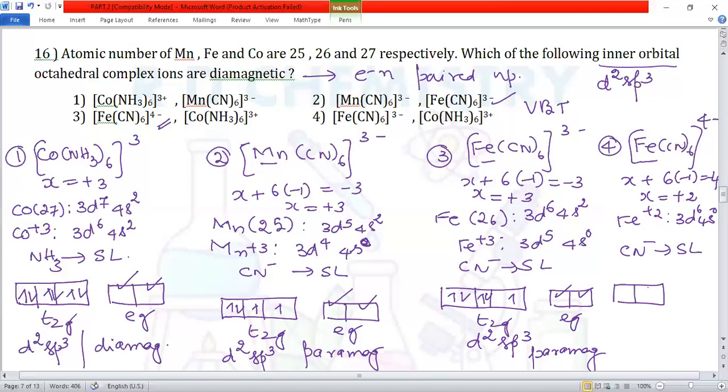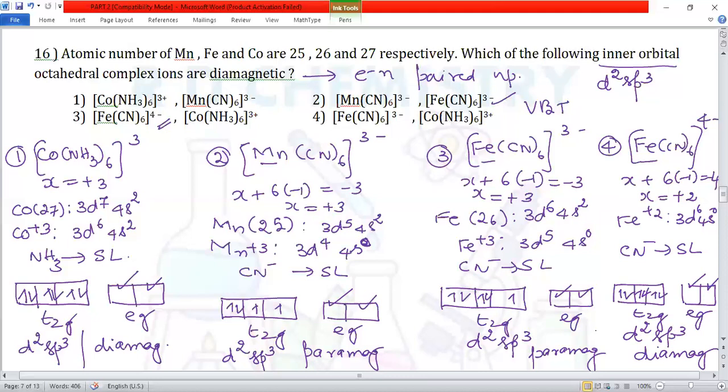So t2g orbitals, and we have got eg orbitals. 6 electrons, 1, 2, 3, 4, 5, 6. Electrons are paired up. So if the electrons are paired up, it is a diamagnetic substance, and we have got 2 d orbitals available. So it is d2sp3 hybridization.